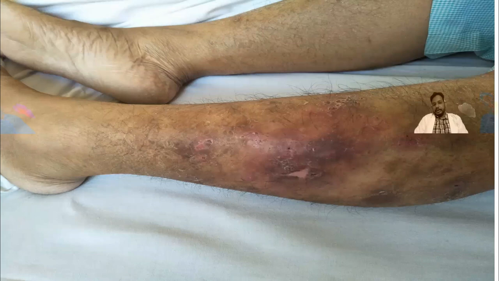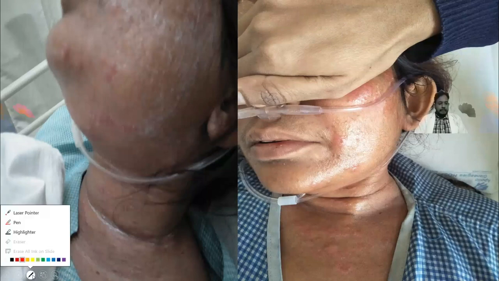In the generalized examination, we could find some rashes, which you can see in the picture of the leg. These were the rashes on the upper limbs. The rashes were also present on the face, and I can show you that it is present here in the cheek and the neck area also.